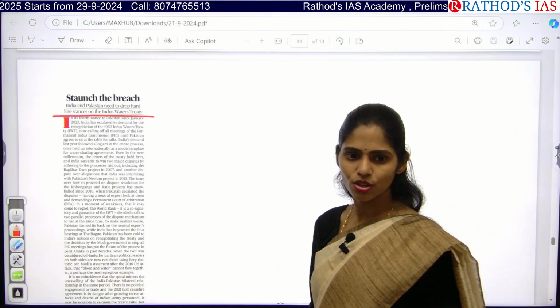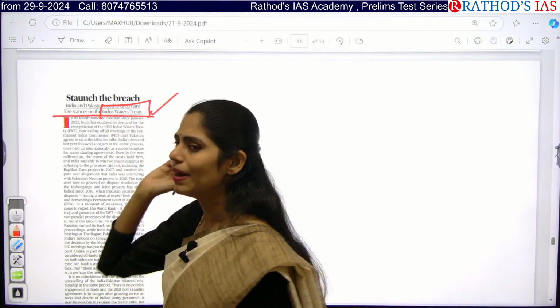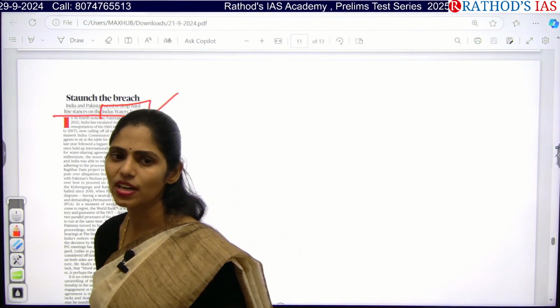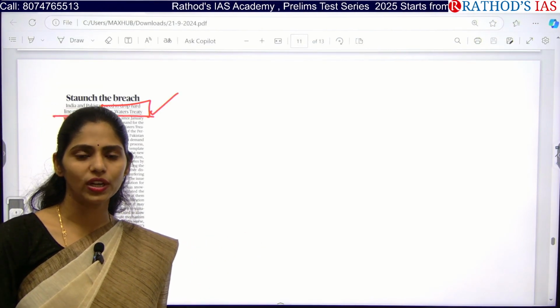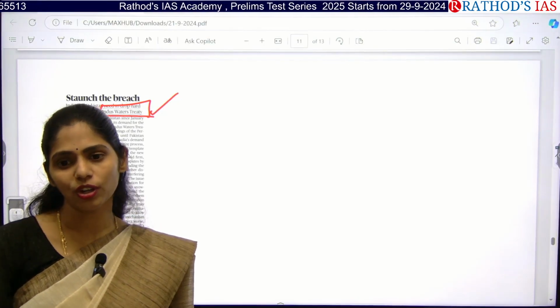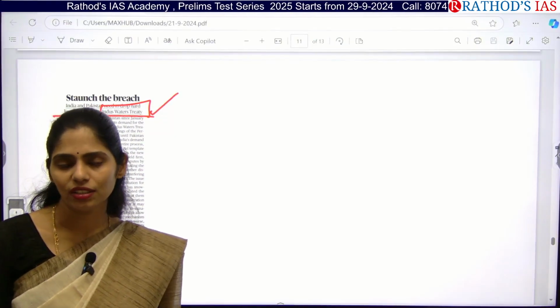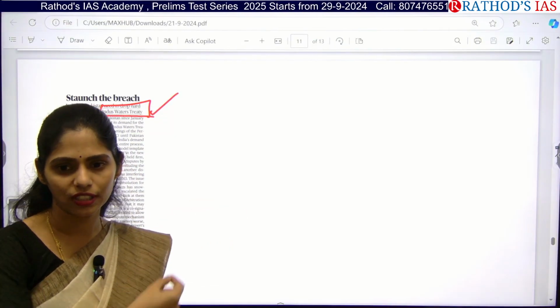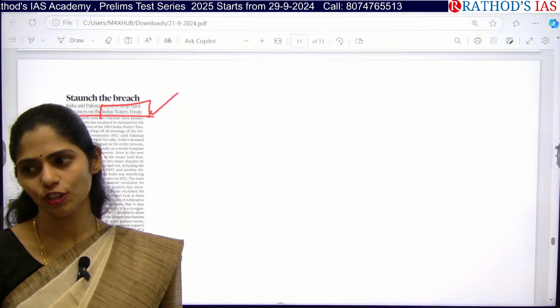Is it good? Actually in the Indus Water Treaty that we signed, it said that mandatorily at least once a year we have to meet. But there has been no proper meeting since 2023. Now we are in 2024 and even now, September, it is going on. That means if we are not having talks, can we say we are following the treaty? No. Then what is the relevance of this treaty?